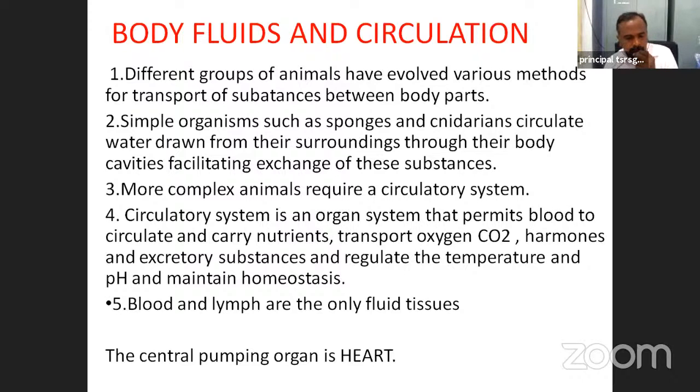Blood and lymph are the only fluid tissues. The blood contains plasma and blood cells. The blood cells are three types: RBC, WBC and platelets. Next, WBCs are granulocytes and agranulocytes.